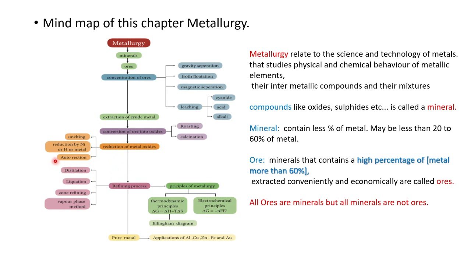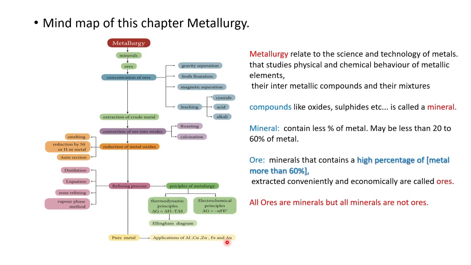Then refining process by distillation, liquefaction, zone refining method, vapor phase refining method. Then principles of metallurgy: thermodynamics principle and electrochemical principles. Based on the thermodynamics principle, the Ellingham diagram, we get pure metal. Then applications of pure metal such as aluminium, copper, zinc, iron and gold.